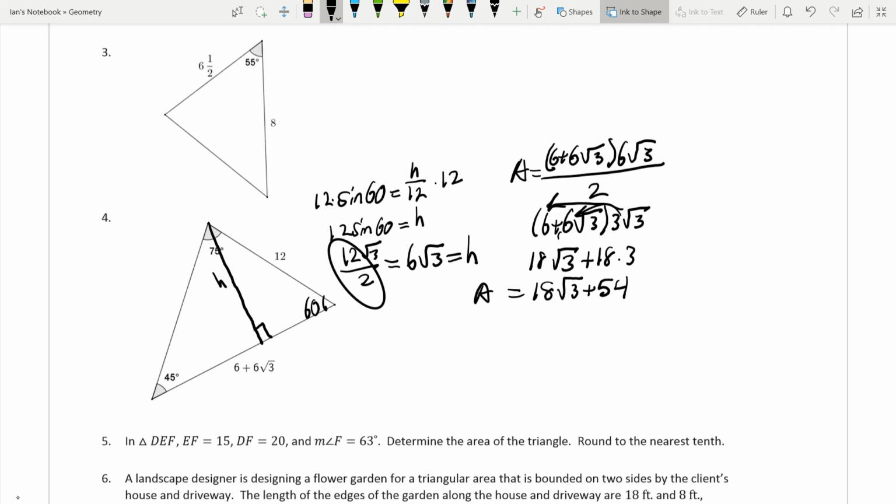Now you guys can do it this way. You can find the height first and then plug it into the area formula. Or there's another way to do this. We can say area is equal to our base, which is 6 plus 6 square root of 3, times 12 times the sine of the included angle, which is 60. That's another way to do this. We're just skipping the step of solving for h and plugging it straight in, where the 6 root 3 is 12 sine 60.